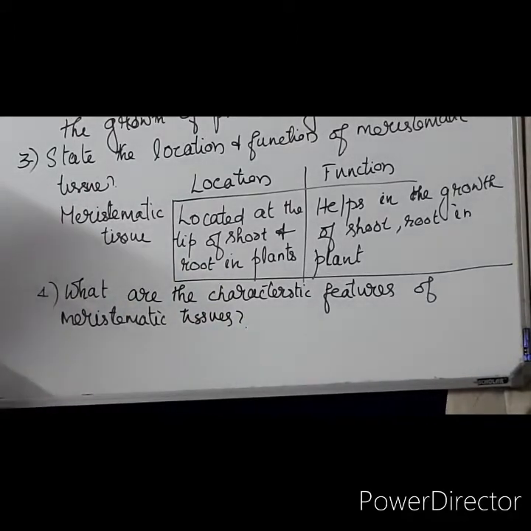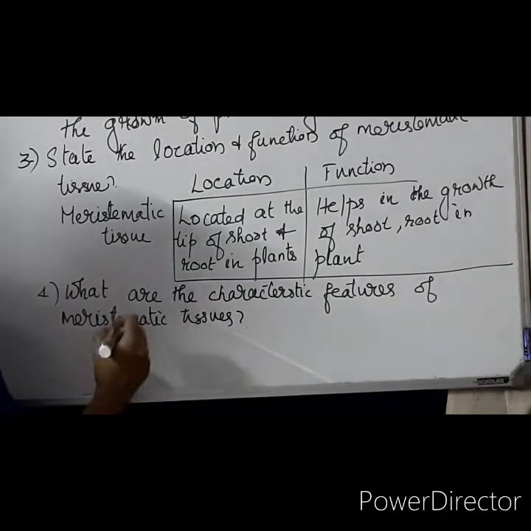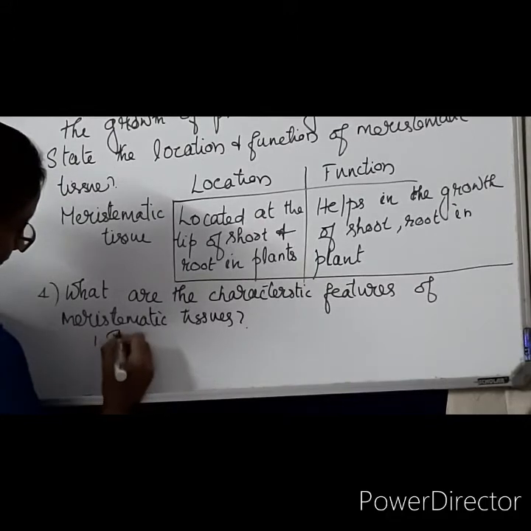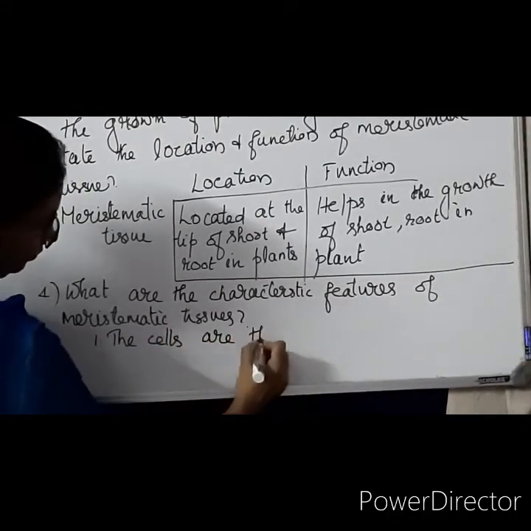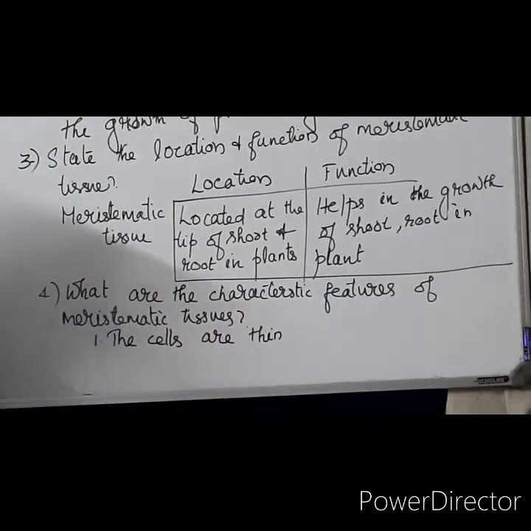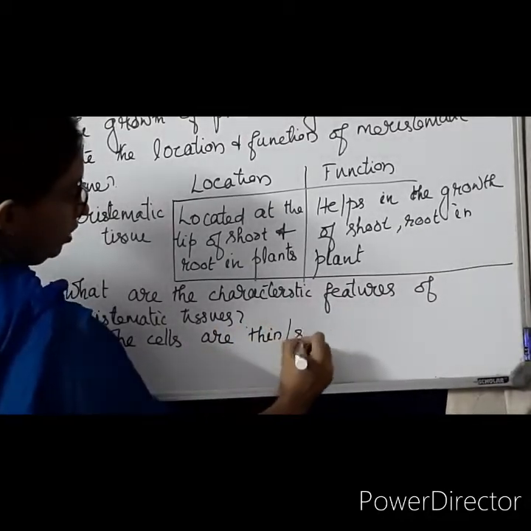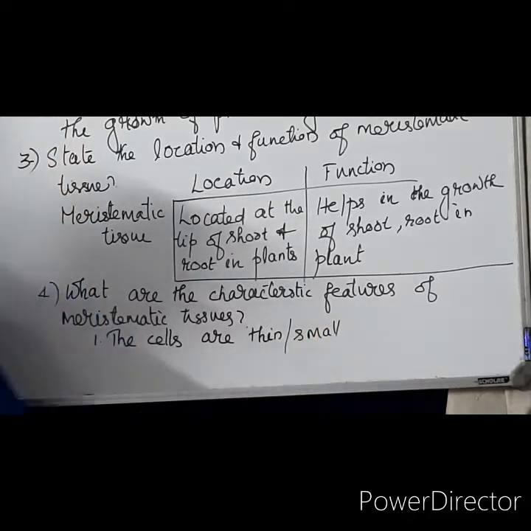So the first characteristic feature we will write. What is the character? You already know it. The cells are very small. Cells are very thin or it can be small.